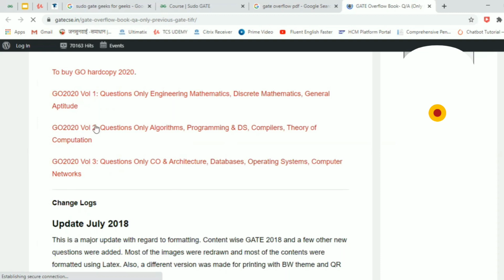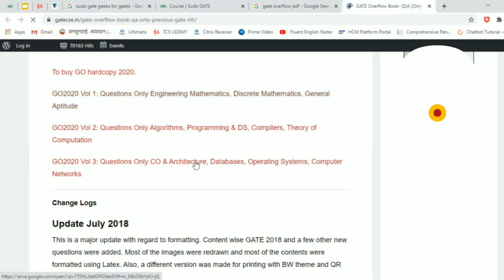So you can download these PDFs by just clicking on it, and you can access these PDFs anytime. The best thing is they have a topic wise distribution of the questions. For example, if you talk about engineering mathematics, they have a set of questions from linear algebra, and a set of questions from calculus. So they have segregated it in a topic wise manner.